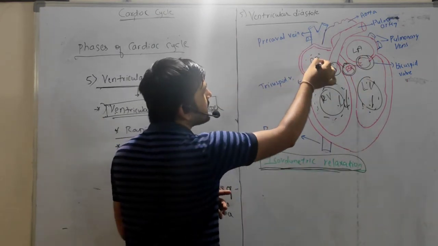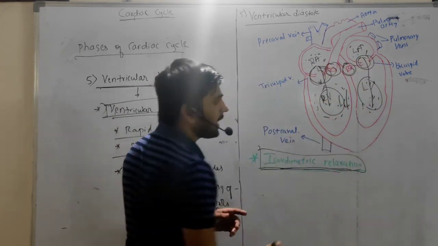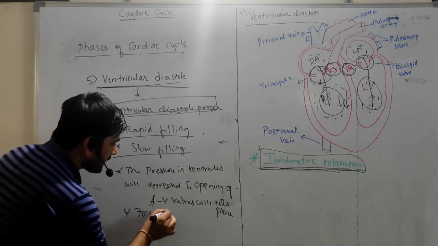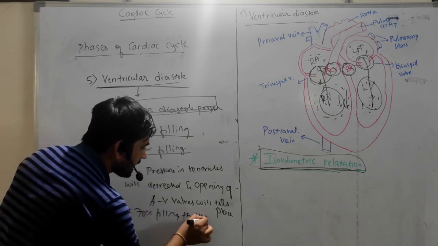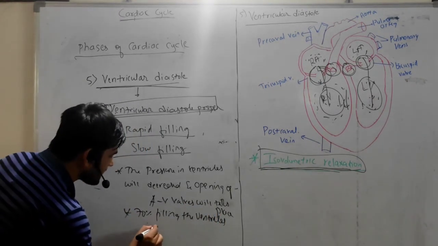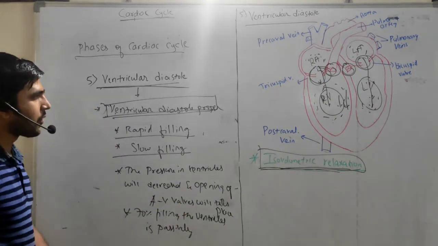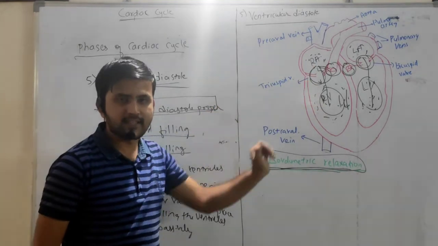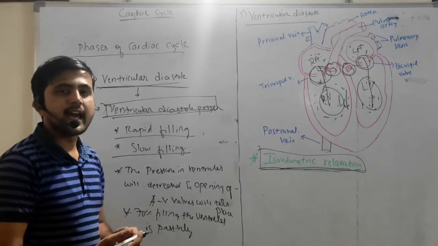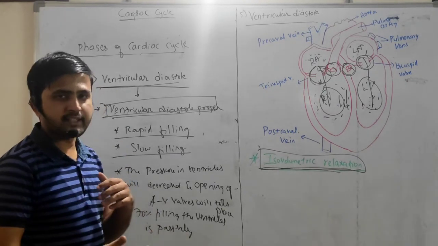Whatever the stored blood in the auricles is transferred to the ventricles. Okay, so that is 70% of the filling of the ventricle. 70% of filling of the ventricle happens passively, because it is the relaxation condition, right? That's why 70% of the ventricular filling happens by passive transfer.